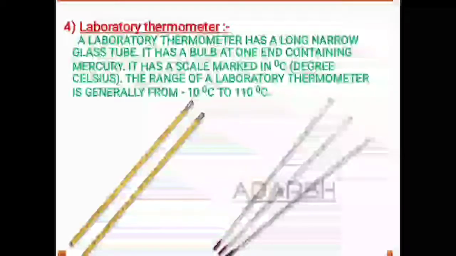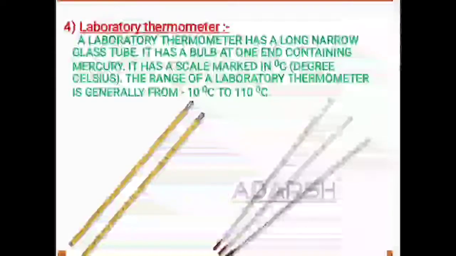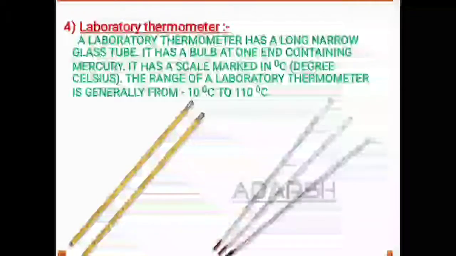So 0 degrees Celsius is called the freezing point. Whereas the temperature at which water starts boiling, it means water is converted into vapor, that temperature is called the boiling point of water. And the boiling point of water is 100 degrees Celsius.